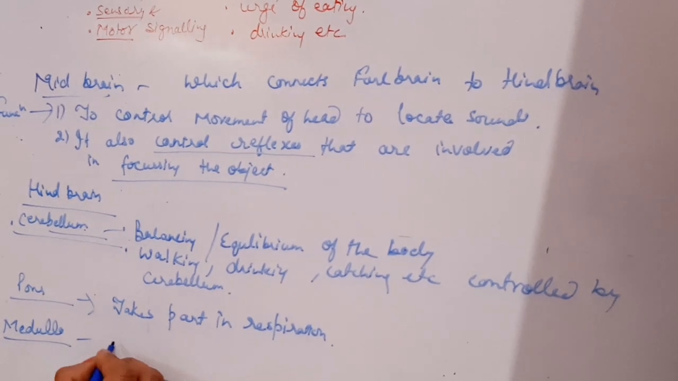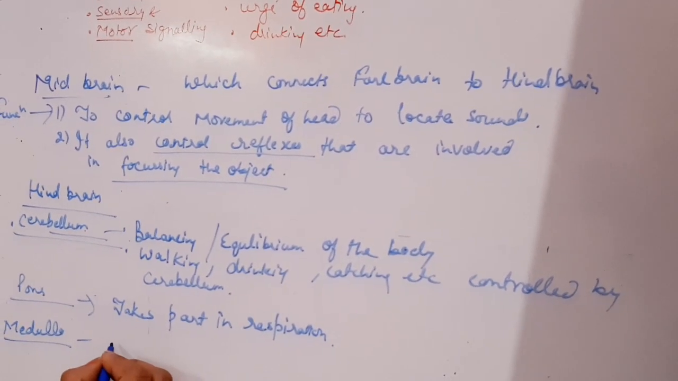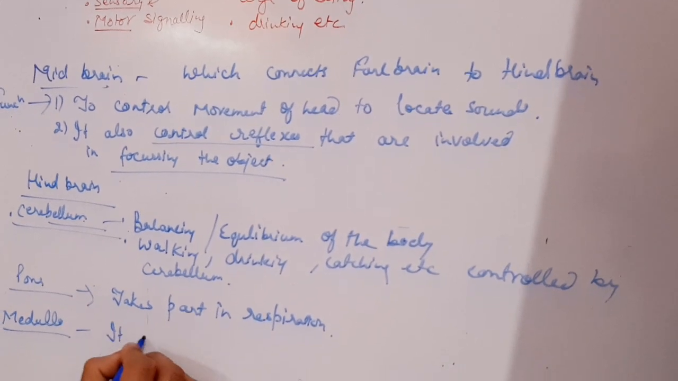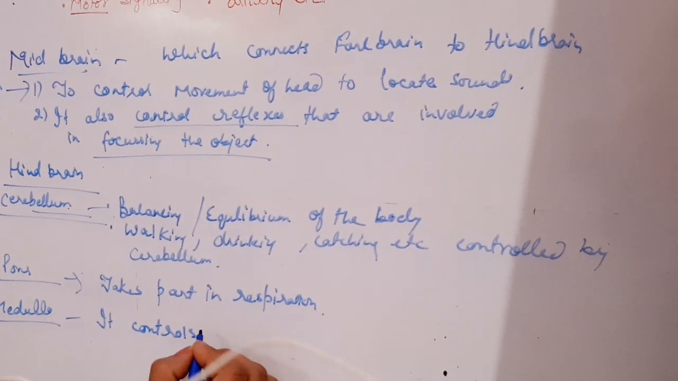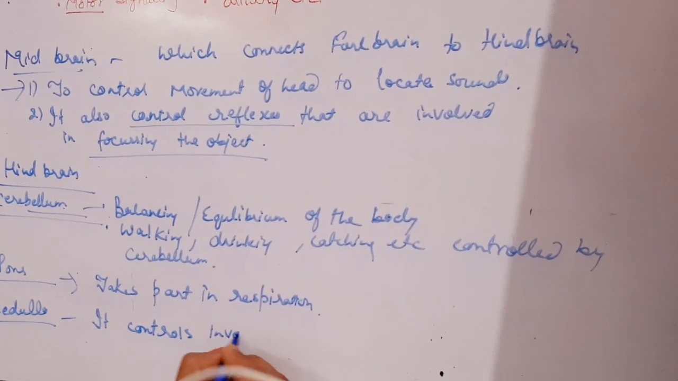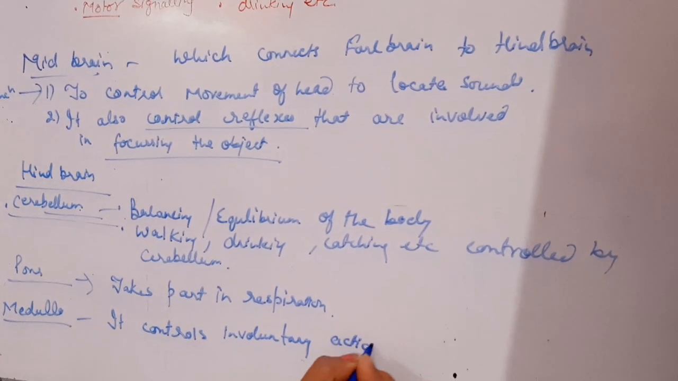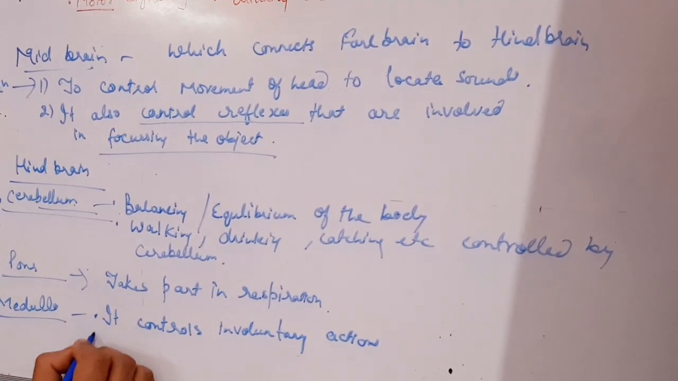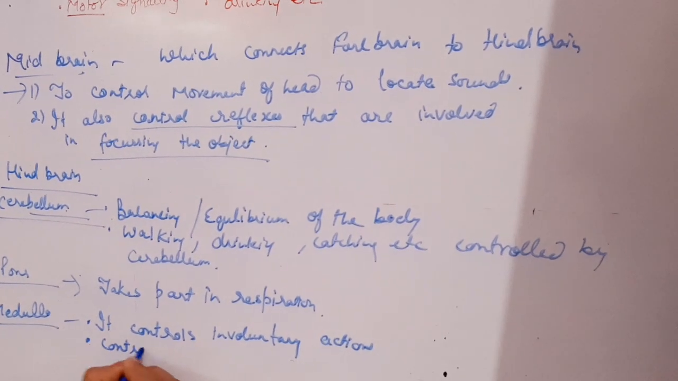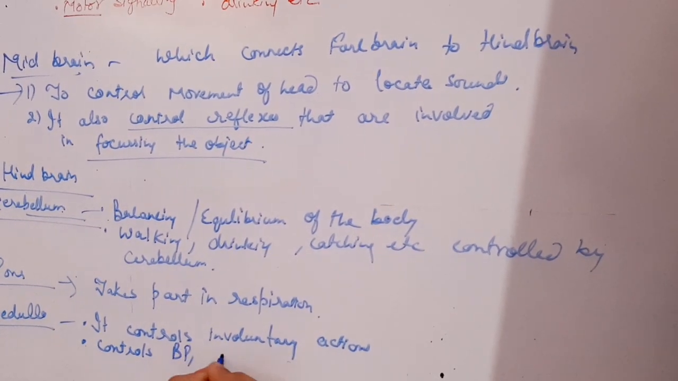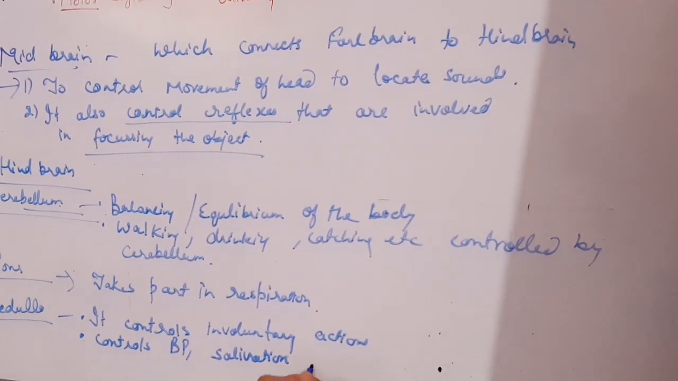Now medulla. Medulla is found continuously with the spinal cord and it controls involuntary actions. It also controls blood pressure, BP, salivation, and vomiting.